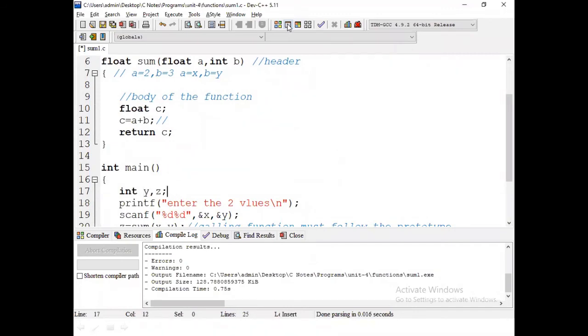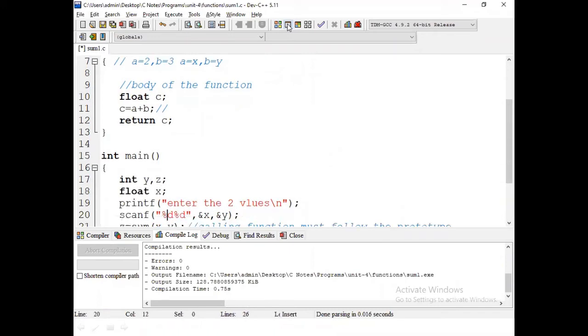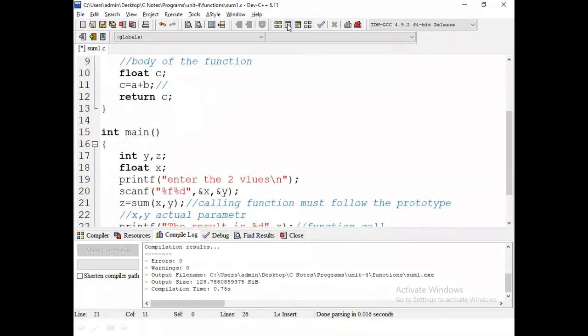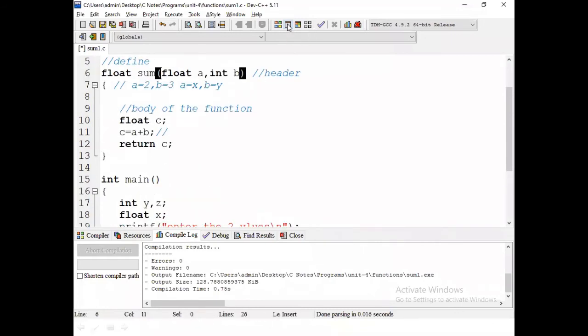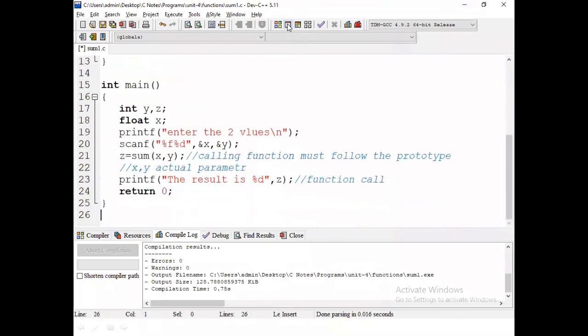Next, here x must be float type. Enter values. First value must be float type. Next here also x value must be float type. That's why the same method is applying here. Next, the return value also must be declared as float type. Then the return value is F.